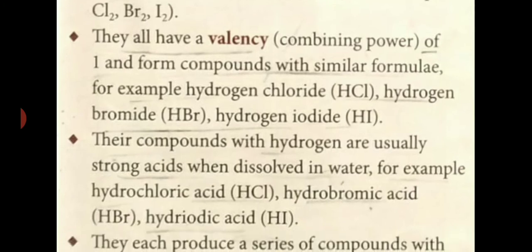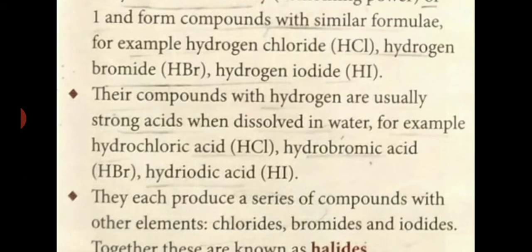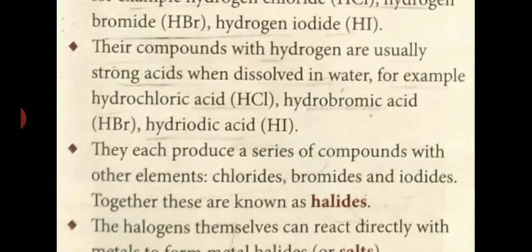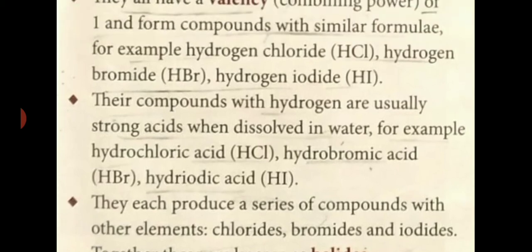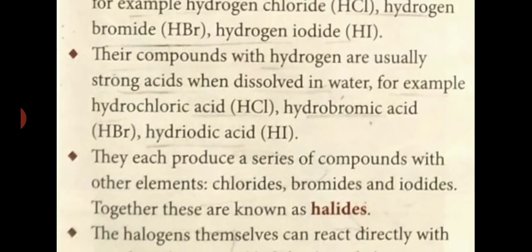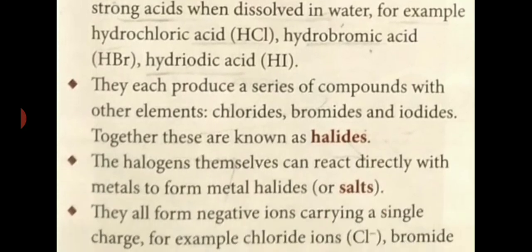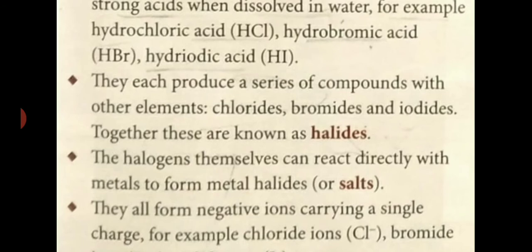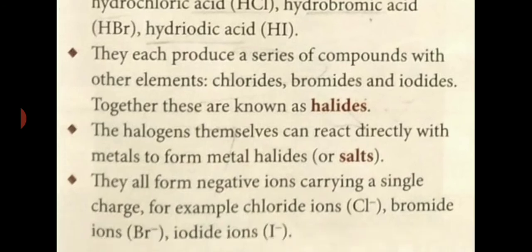For example, we have learned that they form HCl when they react with hydrogen. HCl, HBr, HI are the compounds. Their compounds with hydrogen are usually strong acids. They also produce a series of compounds with other elements.